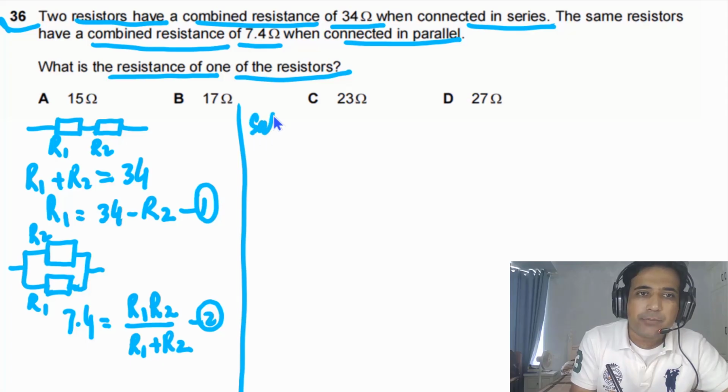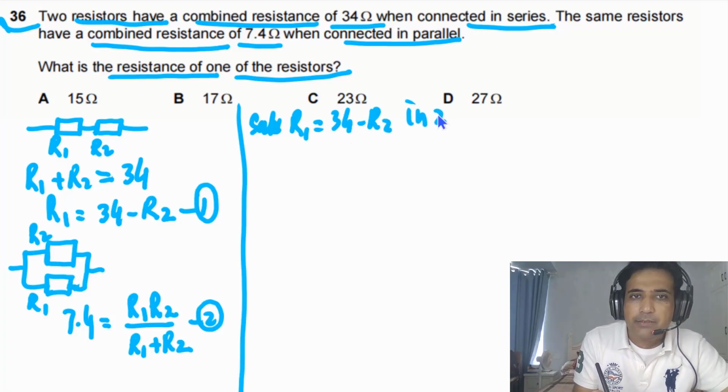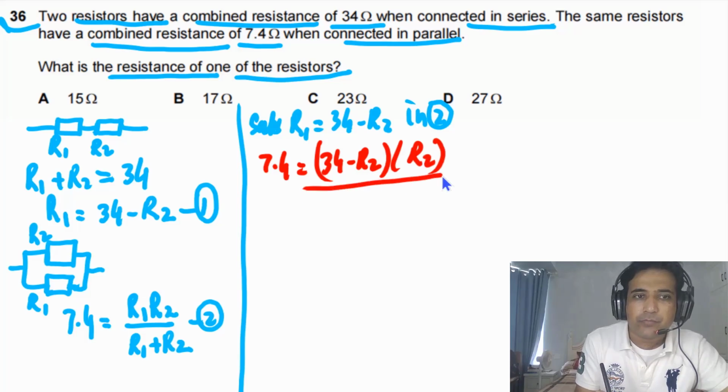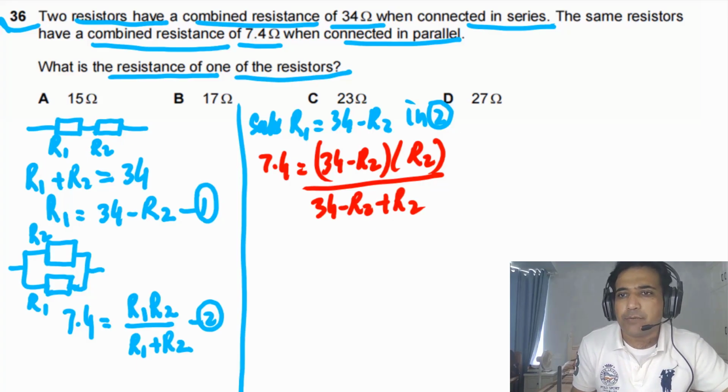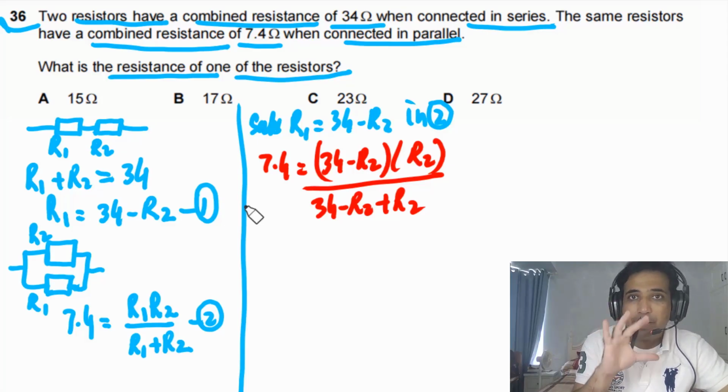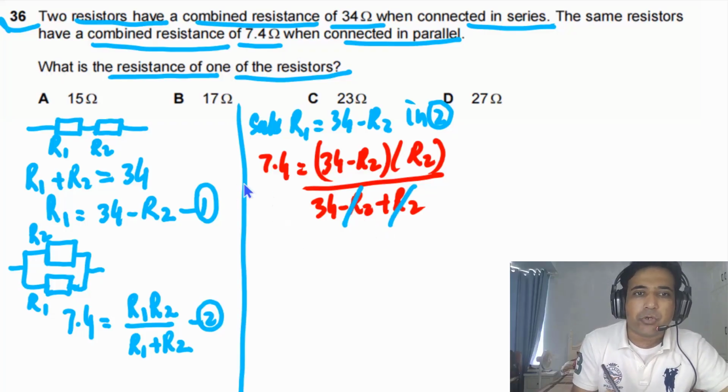Now we can substitute R1 equal to 34 minus R2 in the second equation. So simply we can plug in here. We have 7.4 equal to (34 minus R2) times R2, divided by (34 minus R2 plus R2). Now we just need to simplify. We have discussed the physics. This is the math part. We can cancel this with this one. So we can cross multiply now.